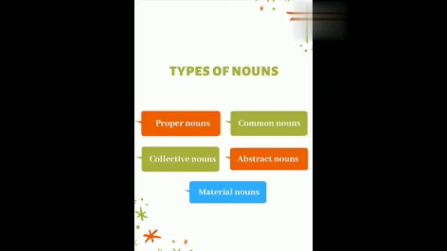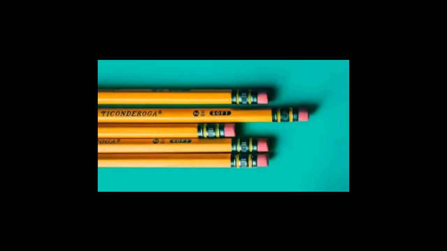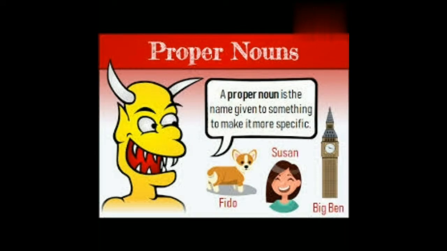In this video session, you are going to view some types of nouns. As you all know, a noun is a name of a person, place, animal, and a thing. And children, now you are going to view the types of nouns.